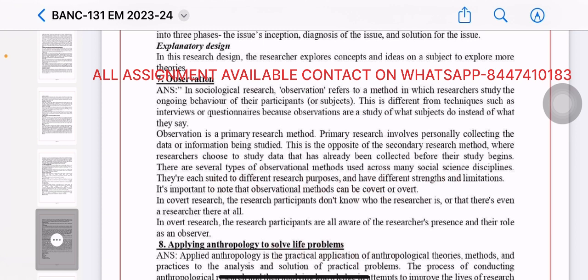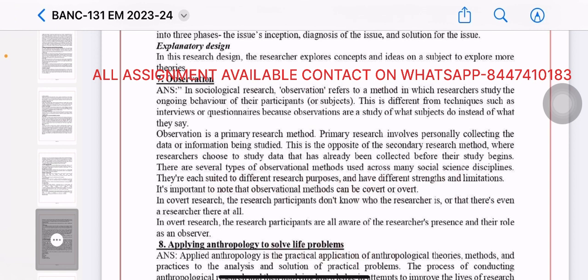In sociological research, observation refers to the method in which researchers study the ongoing behavior of the participants. This is different from techniques such as interviews or questionnaires, because observation is a study of what subjects do instead of what they say. Observation is a primary research method.